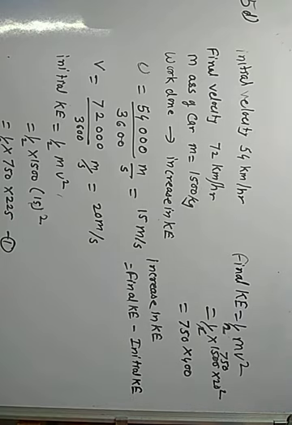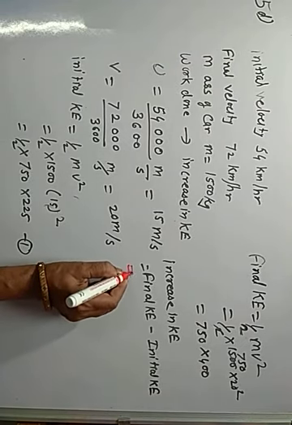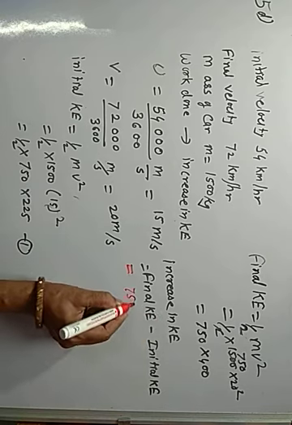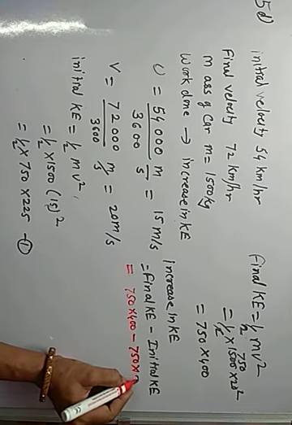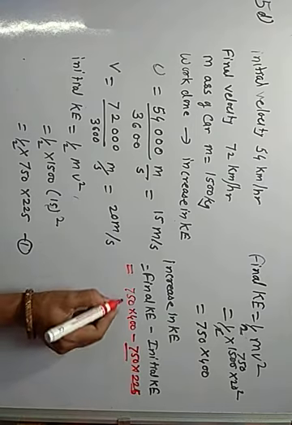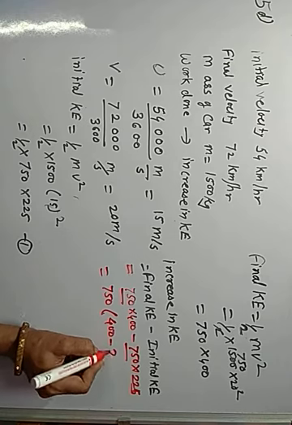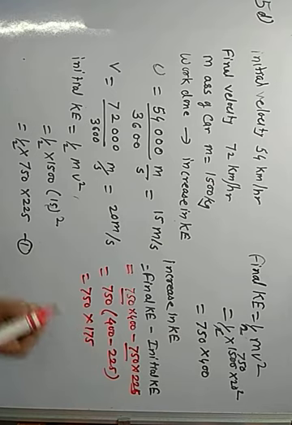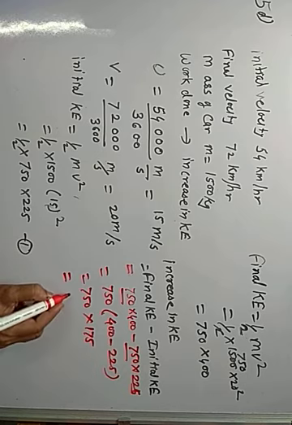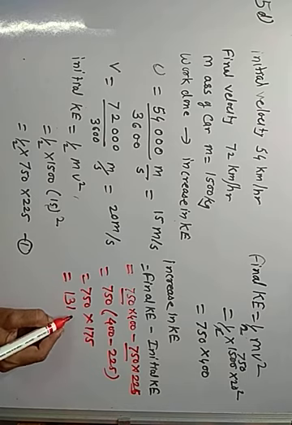That gives us that is equal to 750 into 400 minus 750 into 225, taking 750 common, in bracket 400 minus 225, 750 into 175, that is equal to 1,31,250 joules.